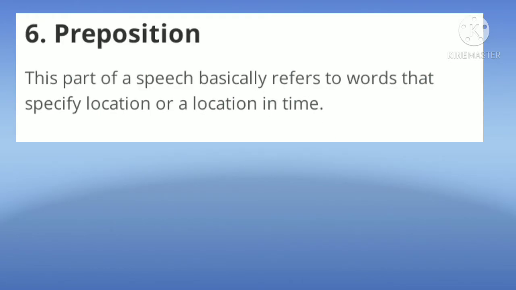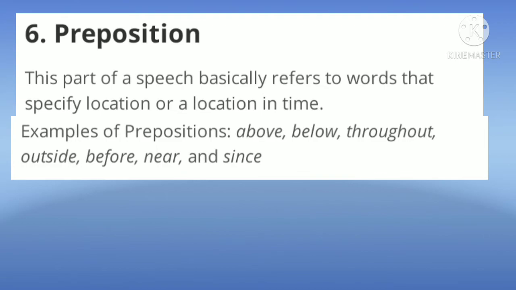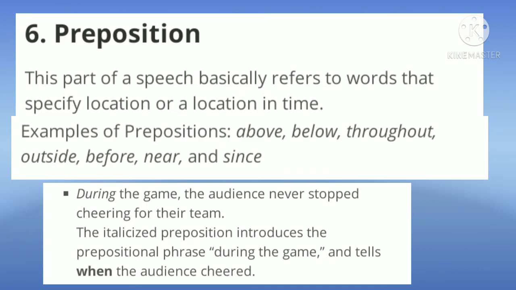Sixth one is preposition. Preposition is a part of speech which refers to location, or it tells us location in time. Some prepositions are above, below, throughout, outside, before, near, and since. These are some prepositions used to tell location. For example, during the game, the audience never stopped cheering for their team. Here, during the game tells us when the audience cheered. It tells location in time of the situation.